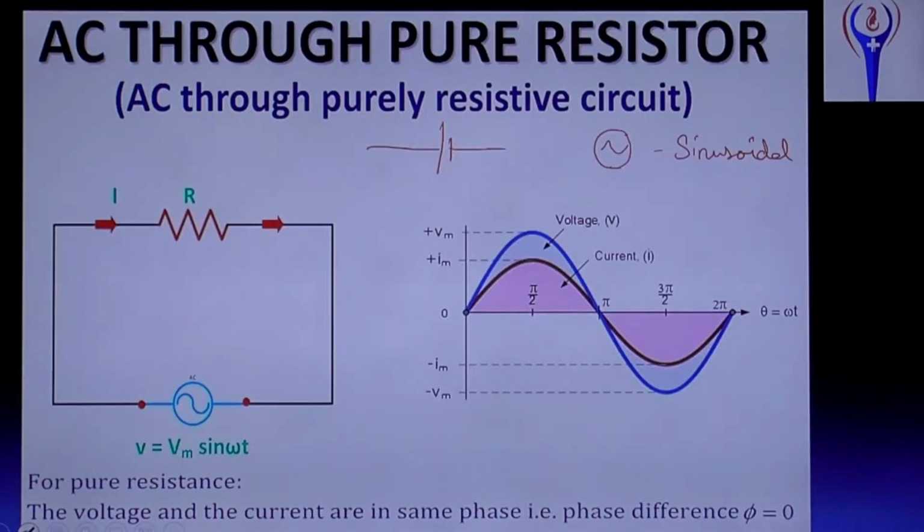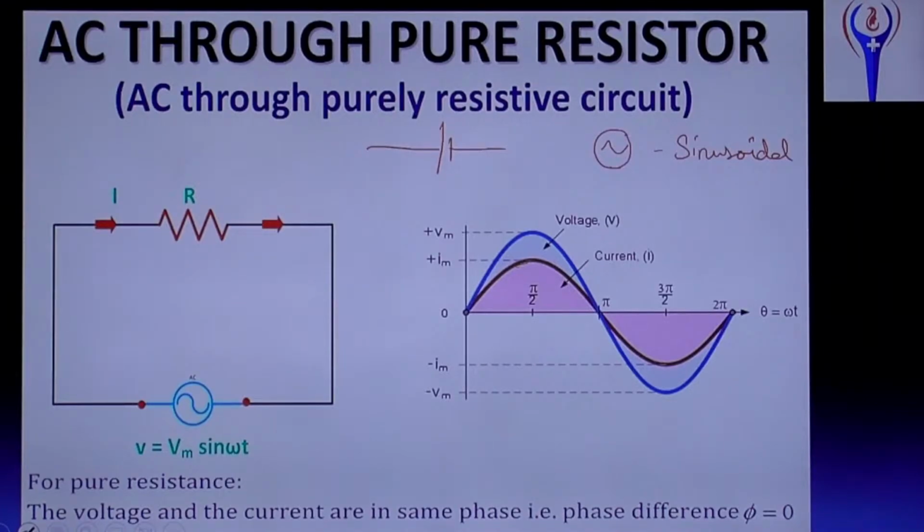See, here voltage is represented in a blue color curve, is it so? And the current is represented in what color? Pink or brown? Oh, here it shows brown. Okay, the shading is pink. This is brown only, this color. Okay, so voltage is represented in blue color and current is represented in brown color.